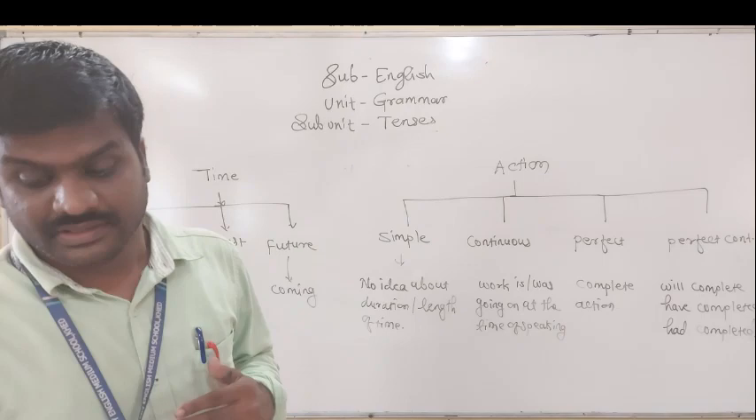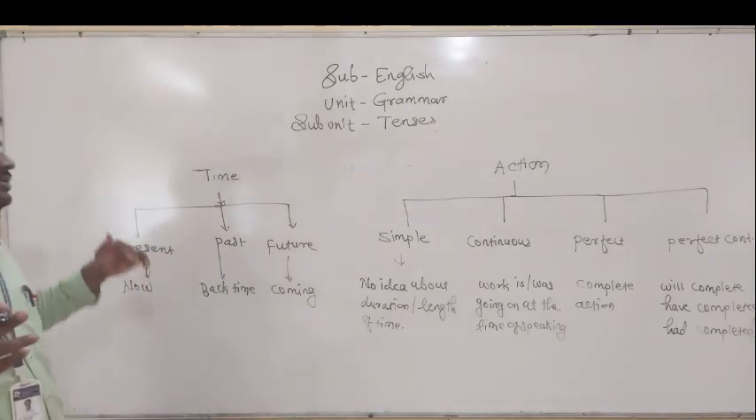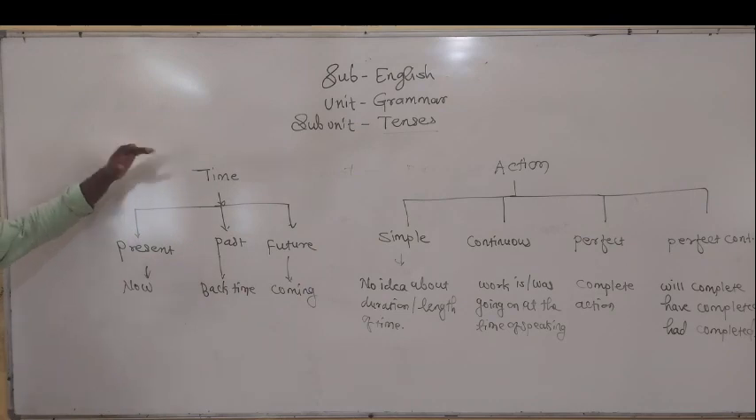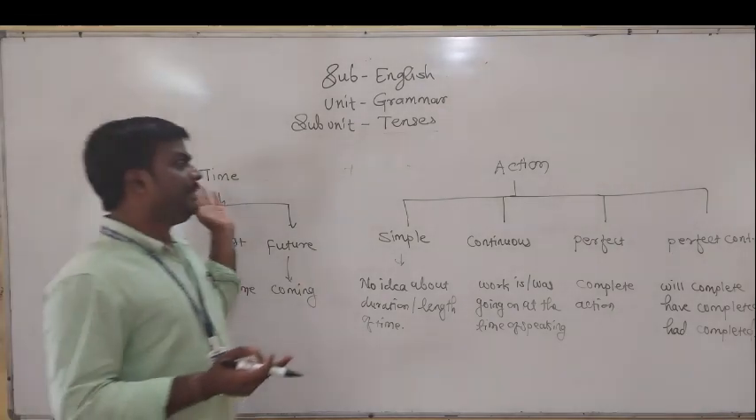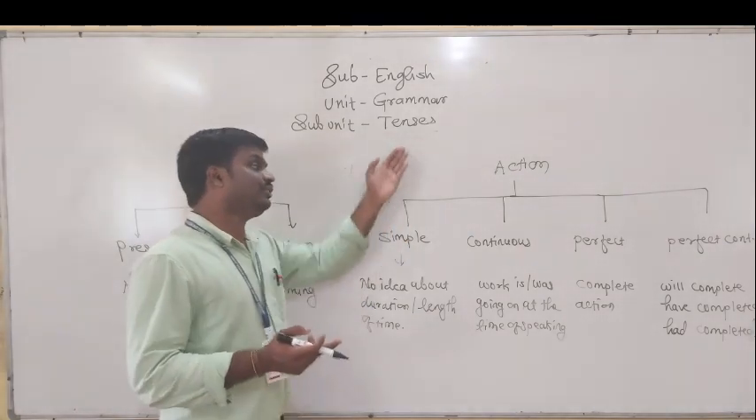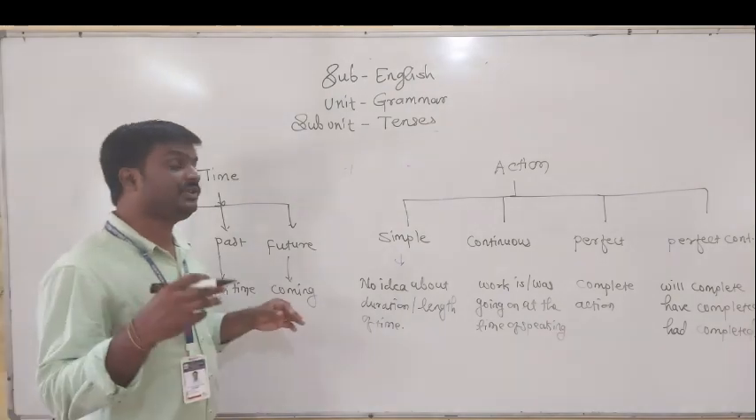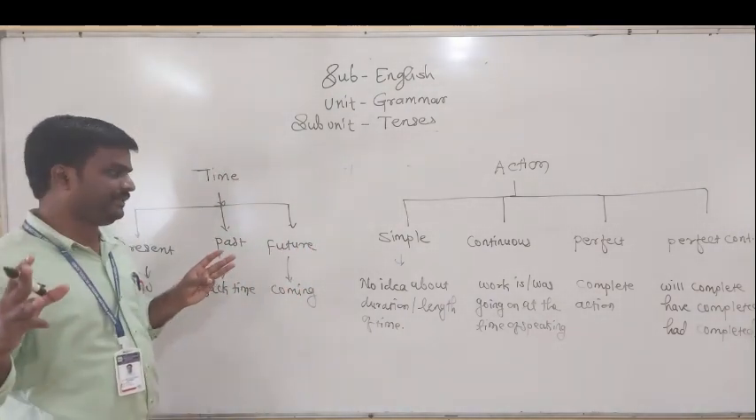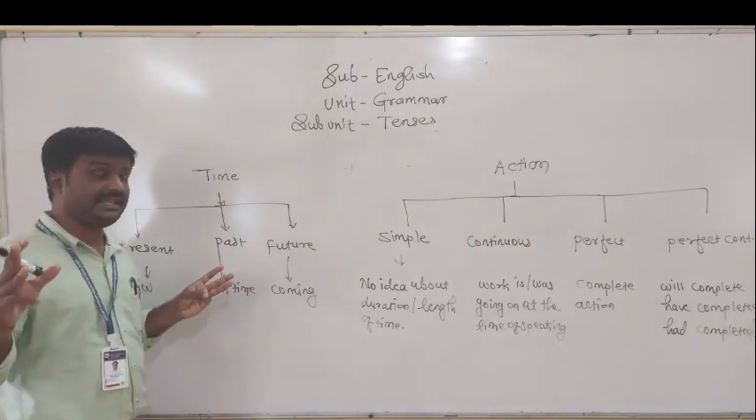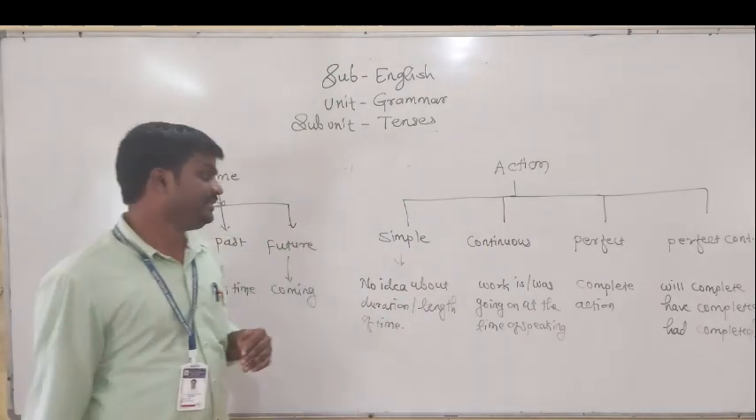What I said is, tenses show the time of action. So according to the time, there are three tenses. But I told you time plus action. So according to the action, there are four types of tenses. According to the time, there are three types of tenses, and according to the action, each is subdivided into four different types.